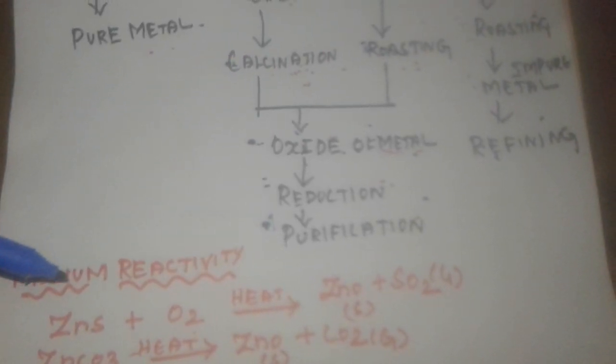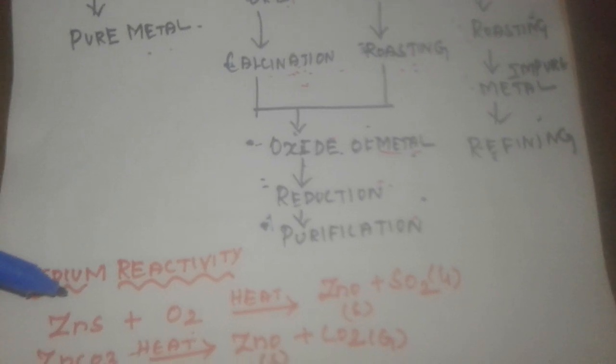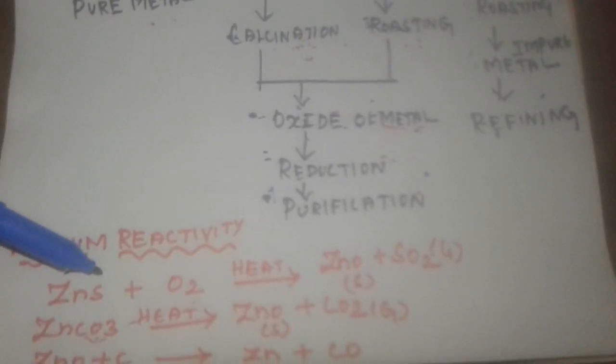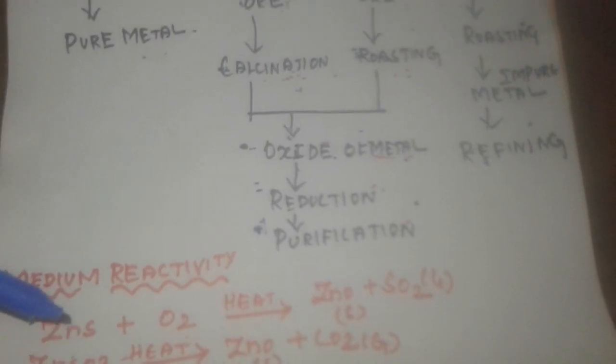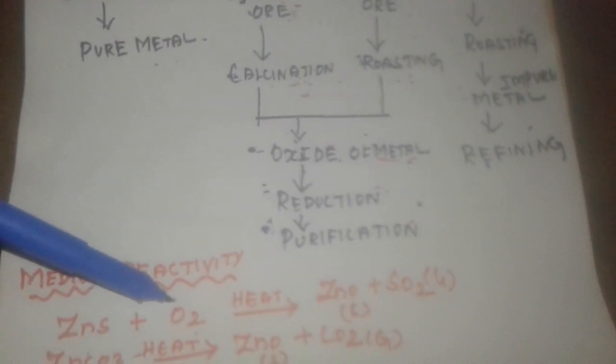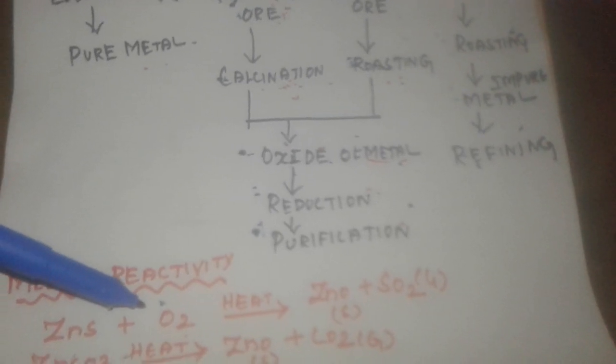For example, zinc. Zinc comes under the medium reactivity. It exists in the form of zinc sulfide or zinc carbonate. If you get zinc sulfide, it undergoes roasting. Roasting means a supply of air, an excess supply of air.